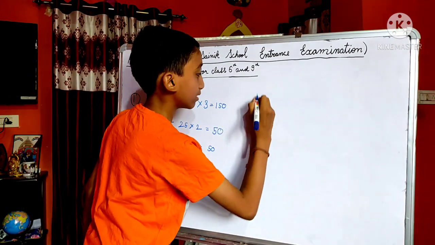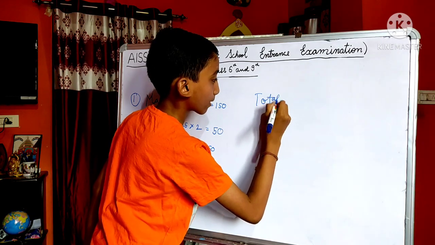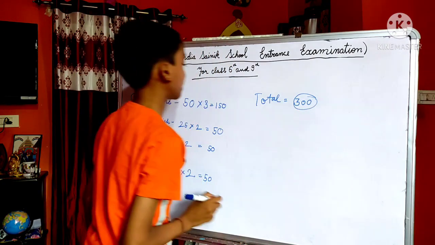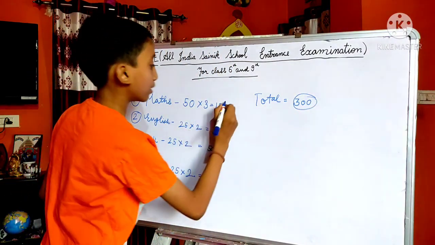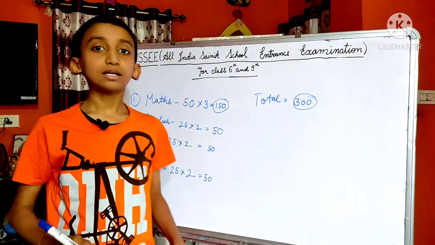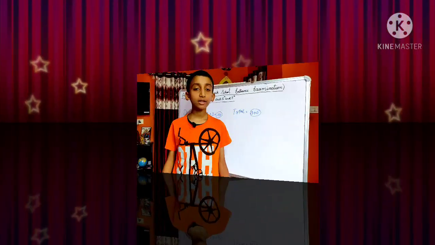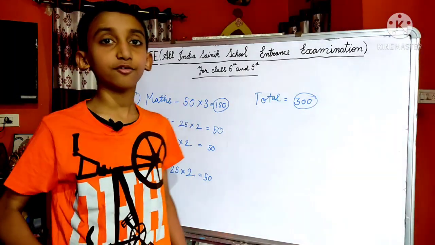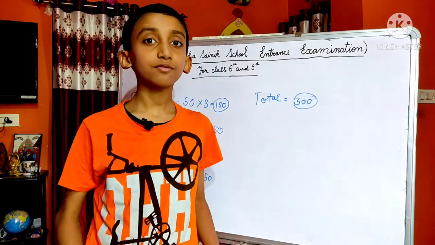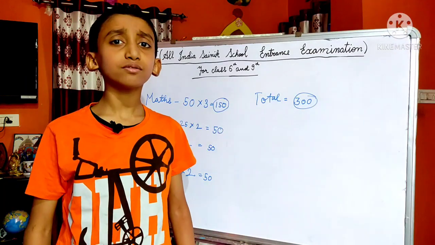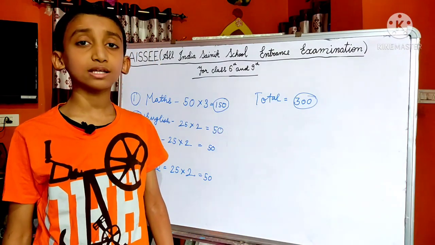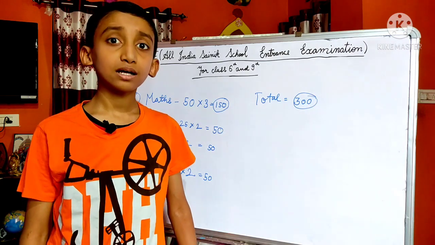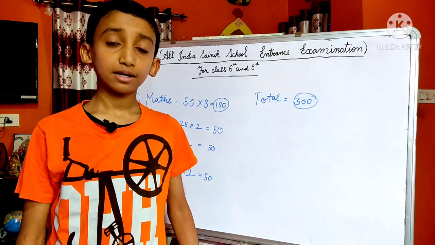So the total marks is 300. So it has been confirmed that we get 50% from maths alone. It has been confirmed that maths is a scoring subject. All the subjects are very important, but only from maths we get 150 marks, meaning 50% of the marks. So maths is a very important subject for all the candidates, and as you know, maths is very advanced compared to our current syllabus.